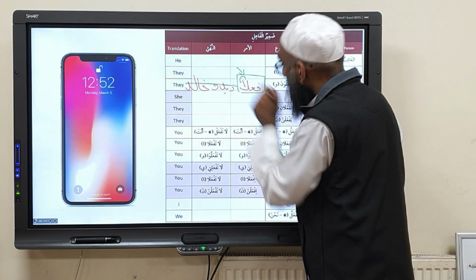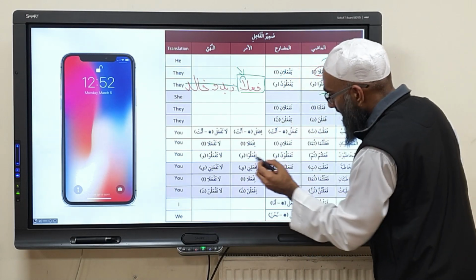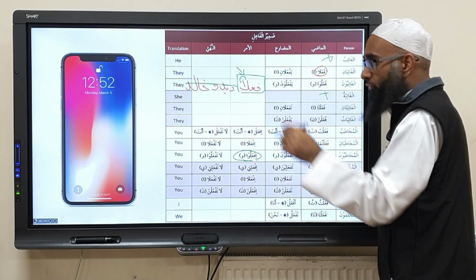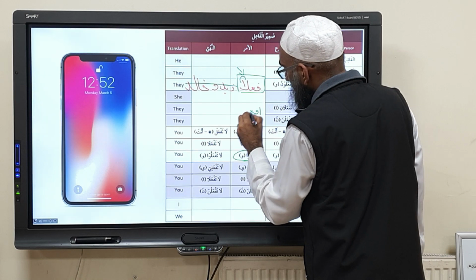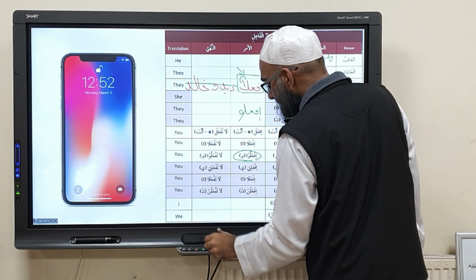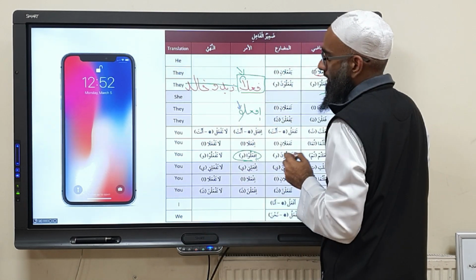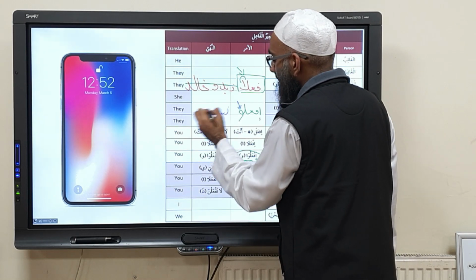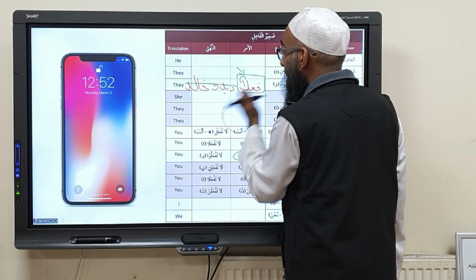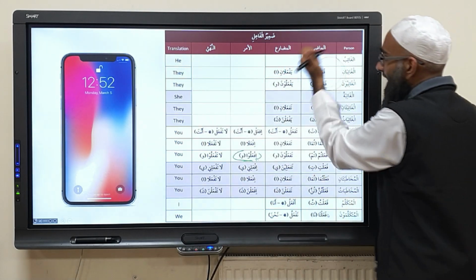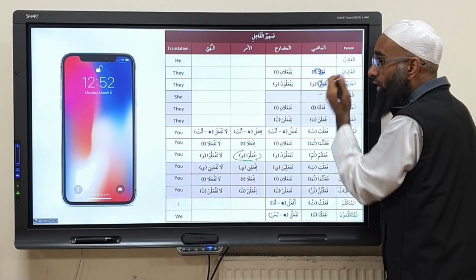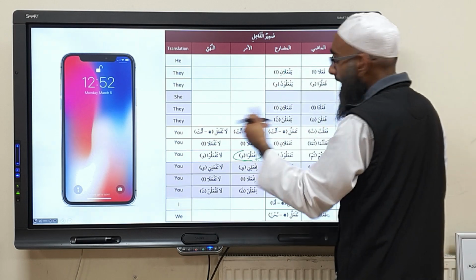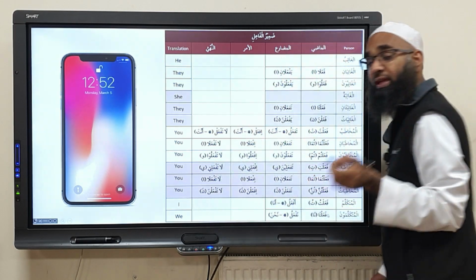You have to use that fa'il there. The fa'il is that word. If I say, for example, if'alu, all of you do. So if'alu, what's the fa'il? The waw is the fa'il. You can't say if'alu Zaydun, Zayd, Amr and Khalid, you guys do. You can't say that. You have to use the fa'il. The fa'il is in here, is the alif, the waw. You can't bring your own fa'il. The fa'il is already built in and there's no space, there's no option of bringing your own fa'il.